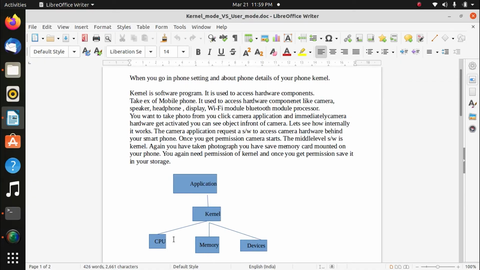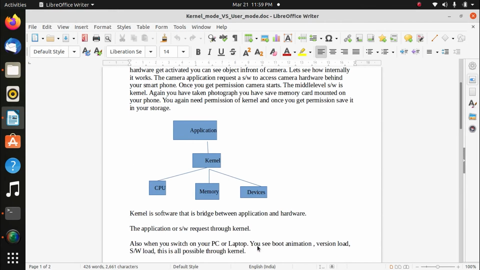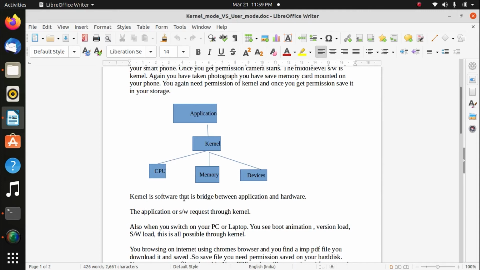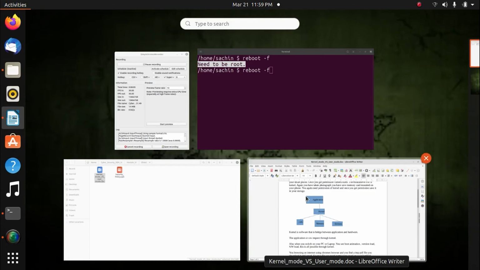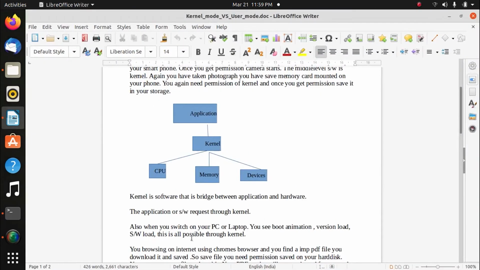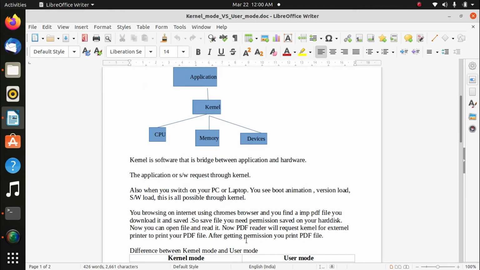Application, then kernel, CPU, memory, devices. The kernel is software that is the bridge between application and hardware. The application or software makes requests through the kernel. Also, when you switch on your PC or laptop, you see boot time, version load, software load. This is possible due to the kernel only.